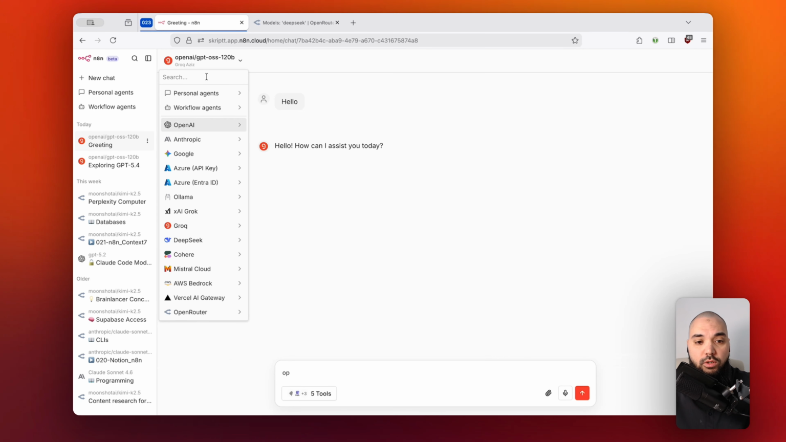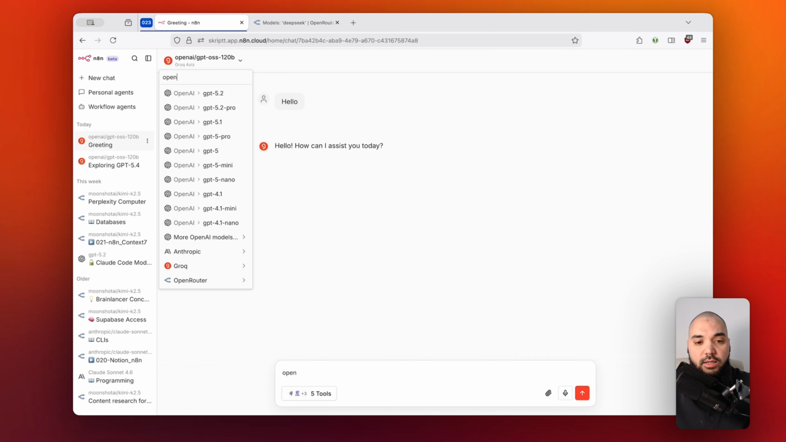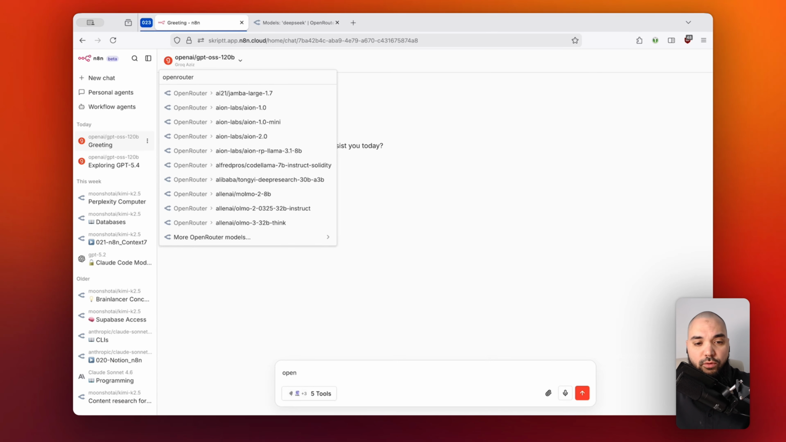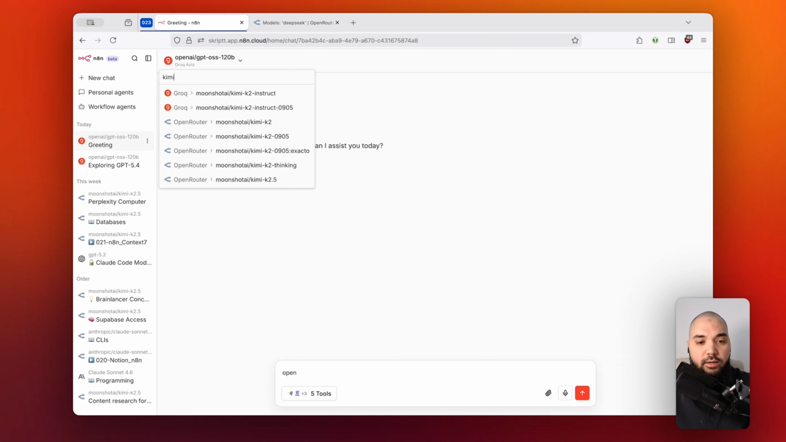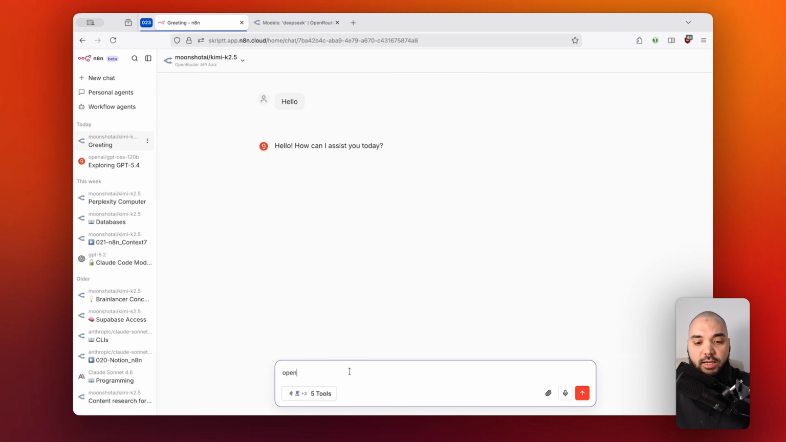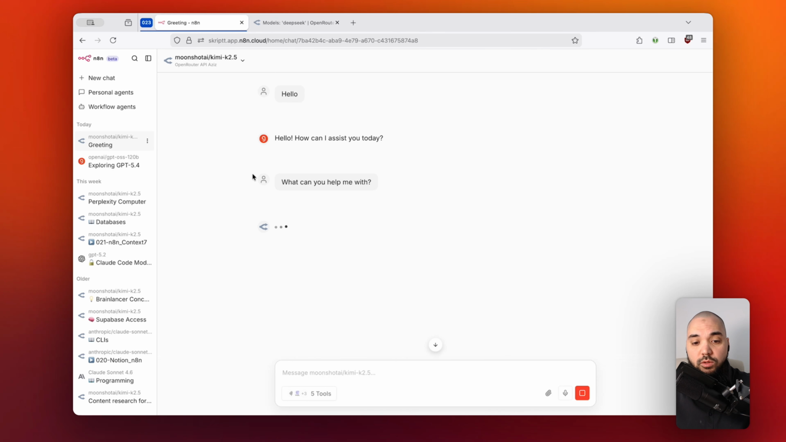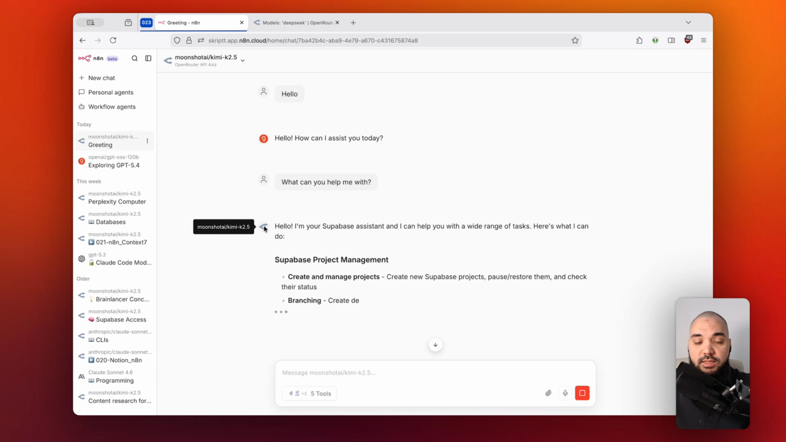So if, for instance, I wanted to use a different model right here, and if I looked for OpenRouter, and for instance, I want to talk to Kimi 2.5, and I just continue the conversation, then I can just do that. So if I said something like, what can you help me with, right? Then this is giving me the answer. And now it is basically responding with the according model that I just chose, right? So this was GPT OSS, and now this is actually Kimi, right?